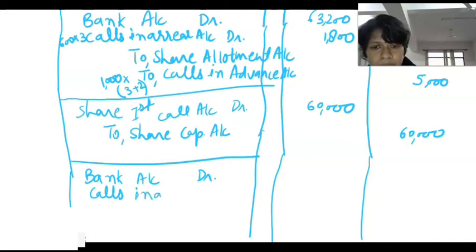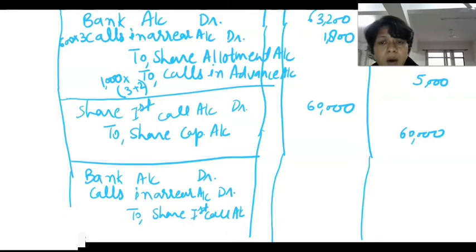Calls in arrear account debit to share first call account, and now calls in advance money we have adjust into this transaction.